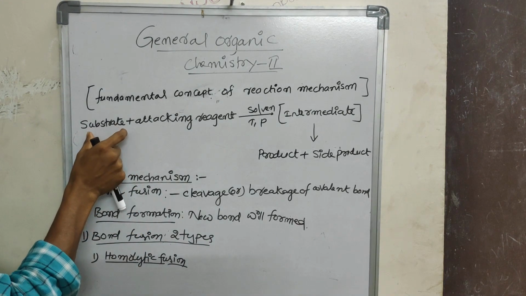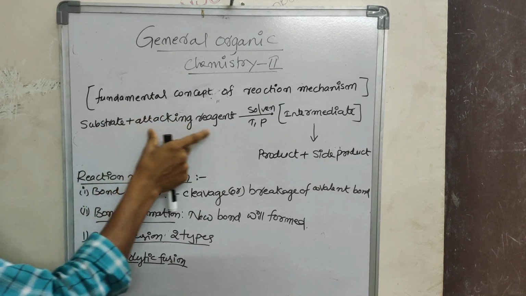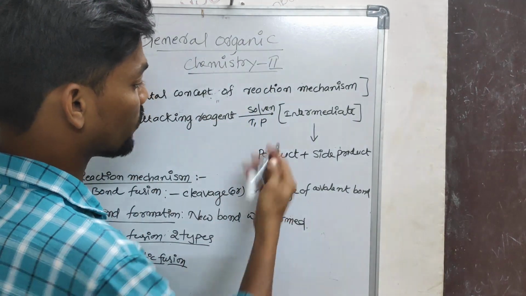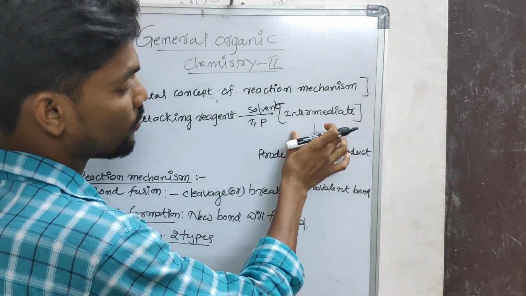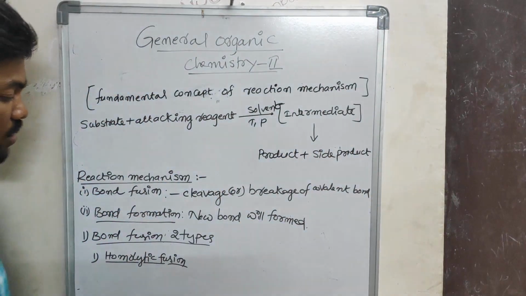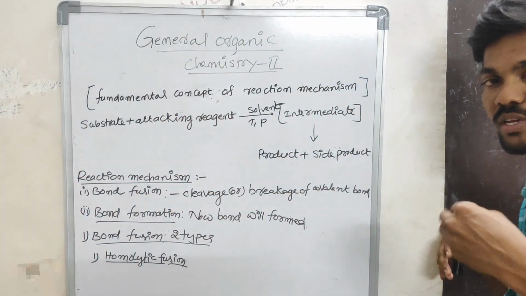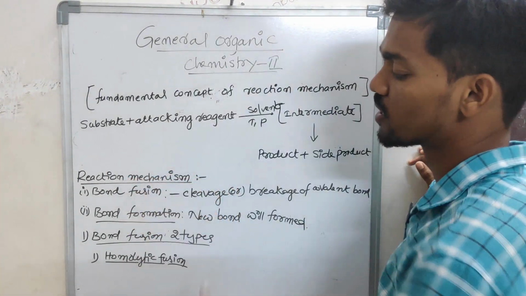So we know that in any reaction, a reactant substance will be there, and an attacking reagent will be there. In the presence of some solvent at a particular temperature and pressure, going through an intermediate, the product will be formed and a side product will be formed. So reaction mechanism means how the reaction occurs. In total, we will discuss that now. In reaction mechanism, two words will come.